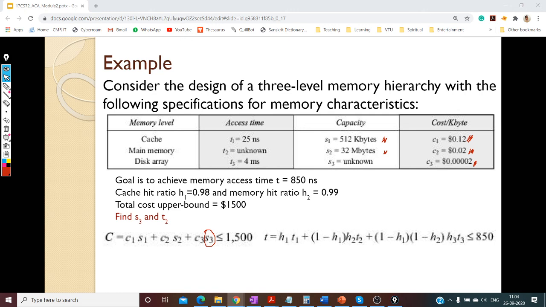Aliva, what is the answer? Oh, okay. S3. Sandeep has already told. 39.8. Okay, great. Very close. So S3 is 39.8, or close to 40 GB. What is T? T is 903.